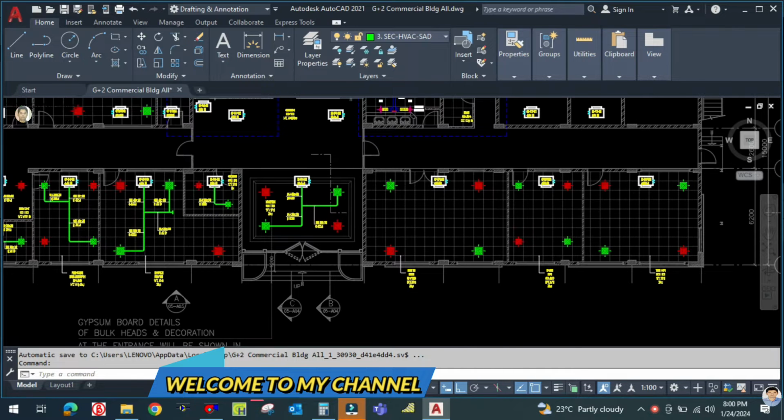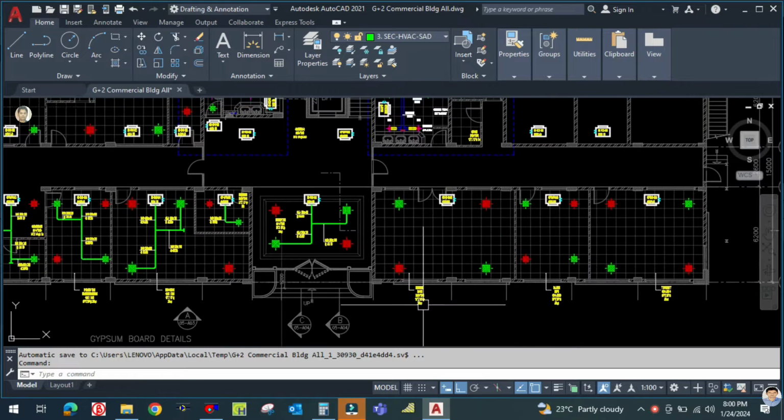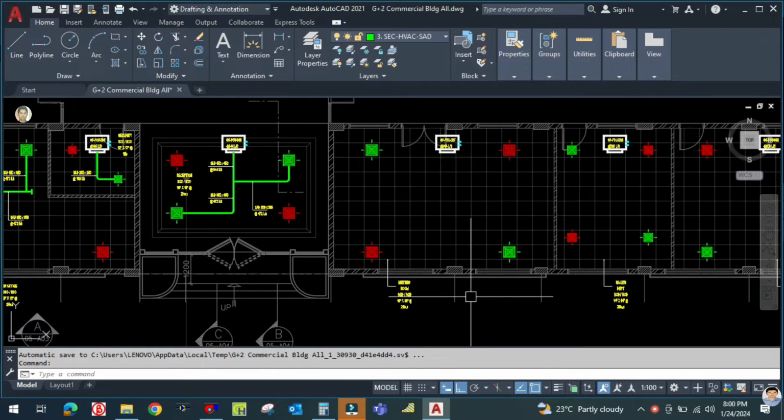Channel. So today I'm going to continue with this duct designing with single line drawing. Today I have to design for the meeting room. So let us continue with this tutorial.